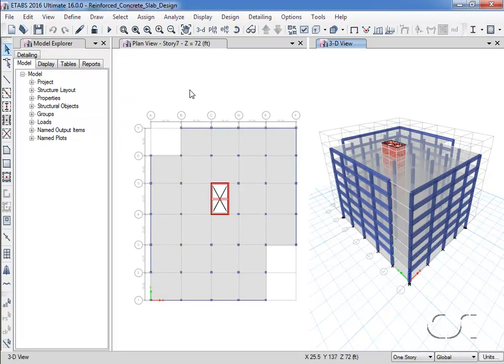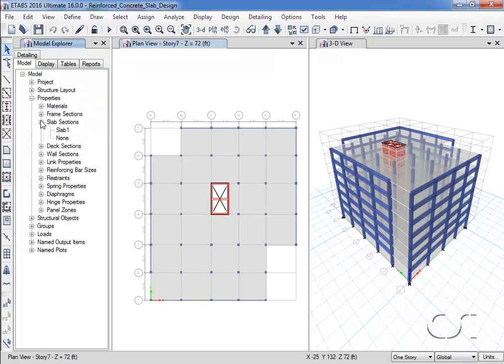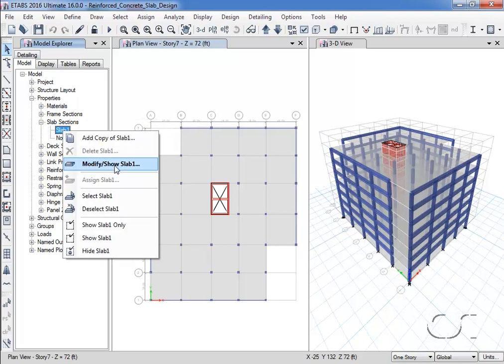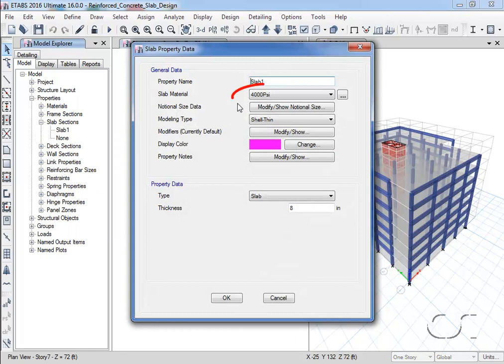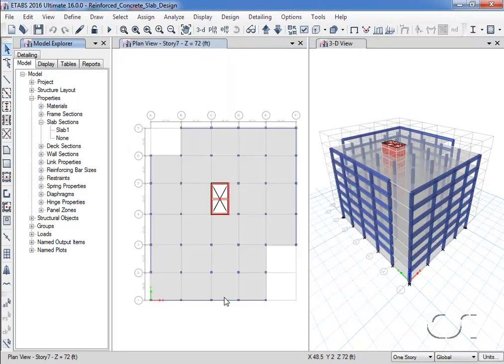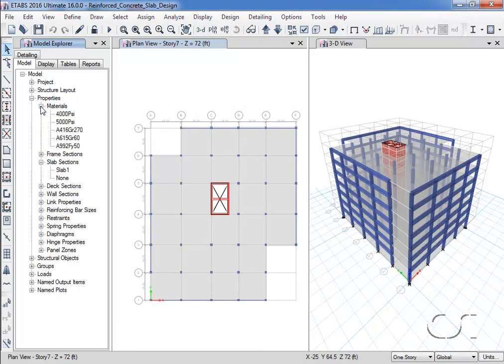We can verify our slab property by going to the Model Explorer and right-clicking on Slab 1. Note that the slab material is 4,000 psi concrete and that the thickness is indeed set to 8 inches. In a similar manner, we can also review our rebar material, and we will use A615 Grade 60 reinforcing.